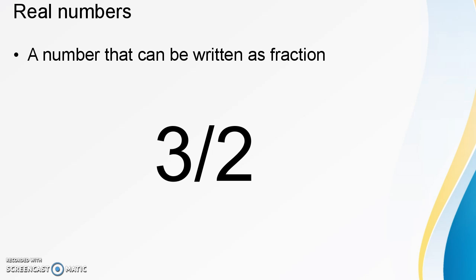So what we learn today is types of numbers. The first one is whole numbers. The second one is integers. Third one is real numbers. Fourth one is rational numbers. And these numbers must be well known, especially for math students.